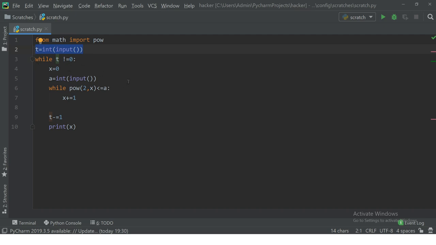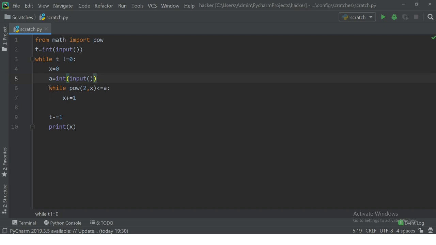If the test cases are 2, we'll use a while loop and print the answer for the test cases. X is what we call count, to count the number of coins in the bag. A is the input amount, so the maximum input amount.